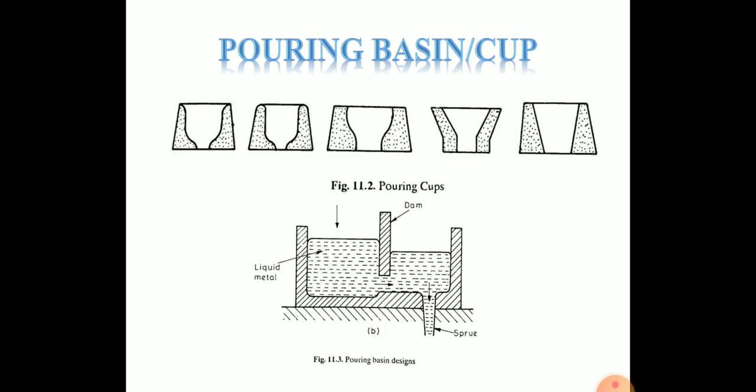Let's see the figure of the pouring basin. There are different types of design of pouring basin. See in the figure: liquid metal, dam and sprue. These are the pouring basin designs.